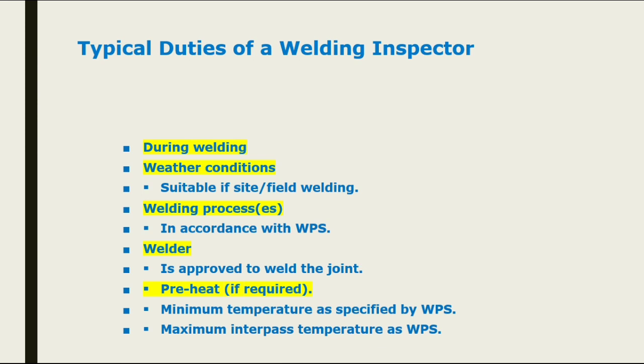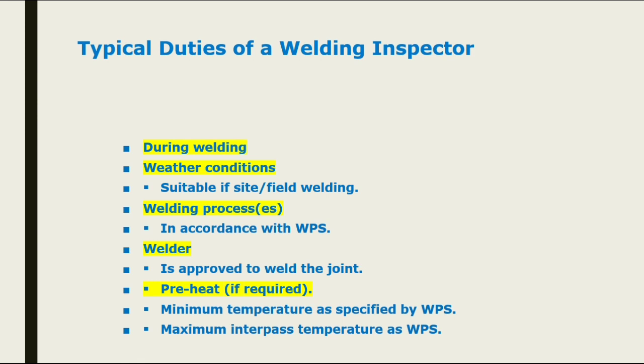And then he needs to take care of the welding process. Suppose the WPS is qualified with SMAW, shielded metal arc welding. He needs to check whether the welder is using the same process or a different process. He also needs to see whether the welder is approved as per the WPS or not.